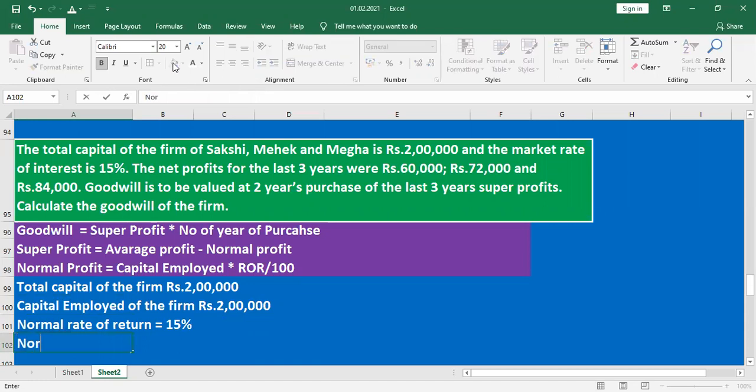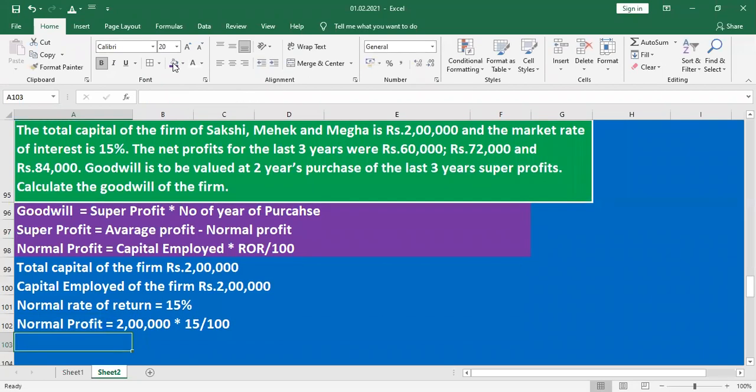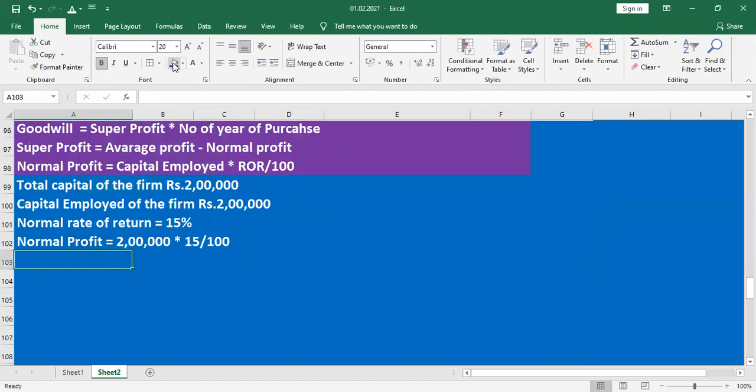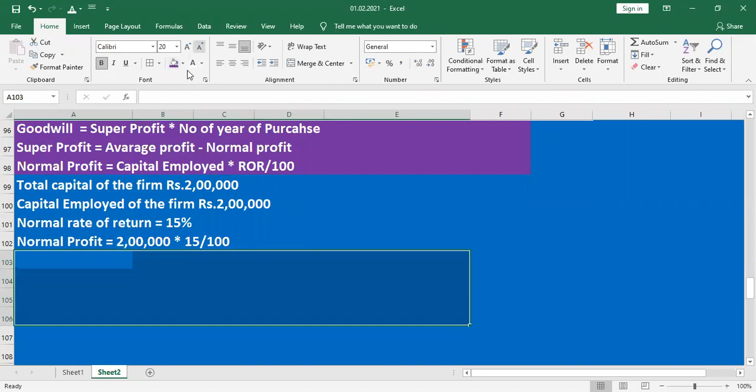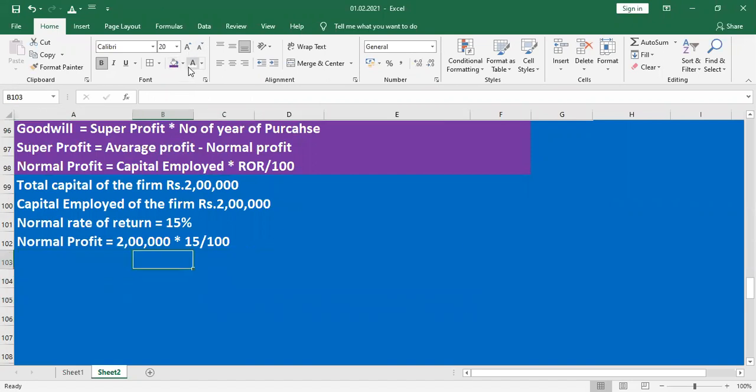That's why normal profit will be found by applying the formula: capital employed 2 lakh into normal rate of return 15 by 100. So what is the answer? 2 lakh into 15 by 100 is 30,000.